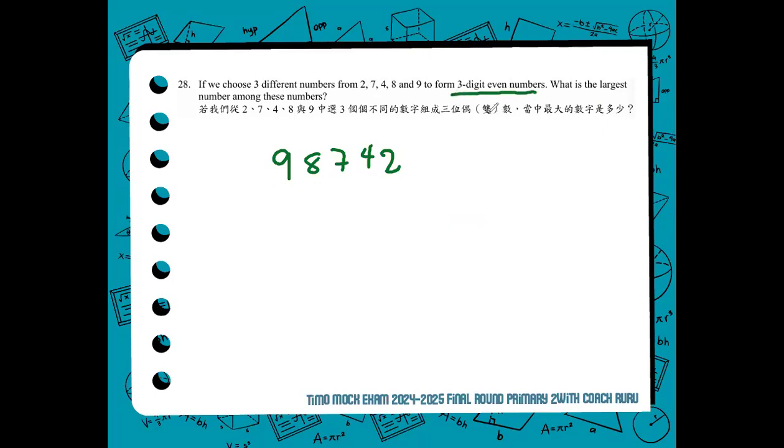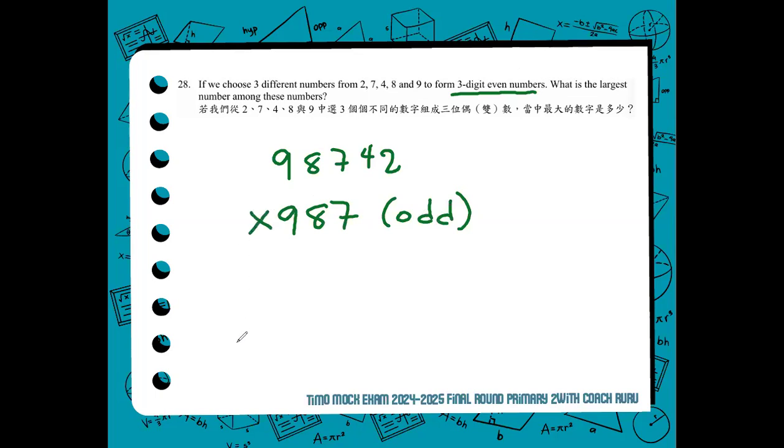We don't have to really list down all the three-digit even numbers. That's only like a trick part of the question. So we just focus on what is asked to know what is the largest number among the three-digit even numbers. So the largest three-digit number is 987, but it is odd.